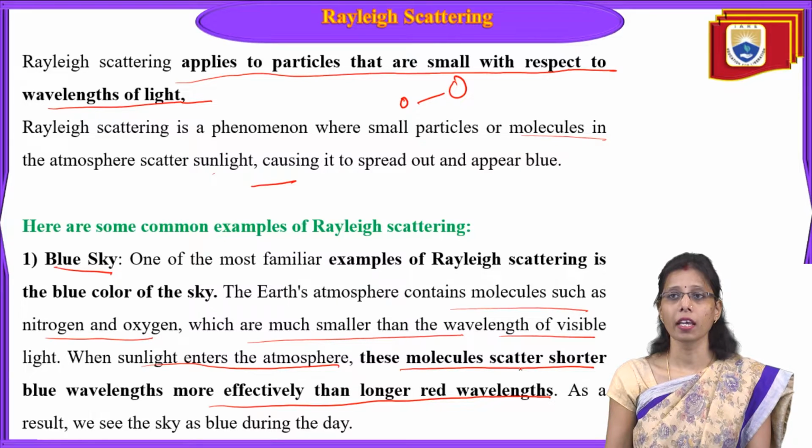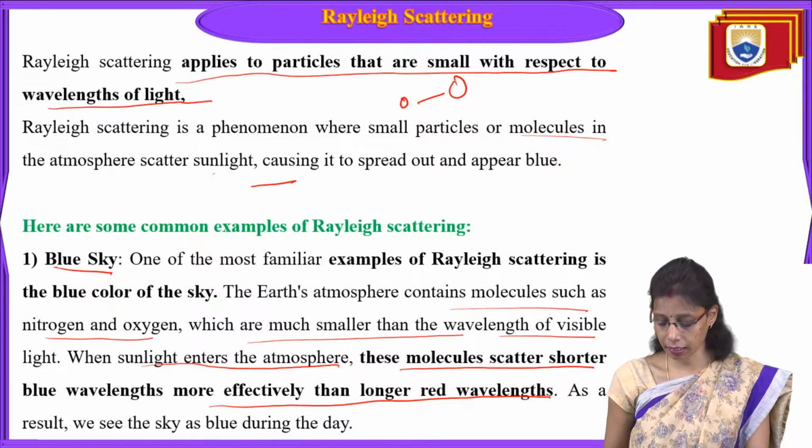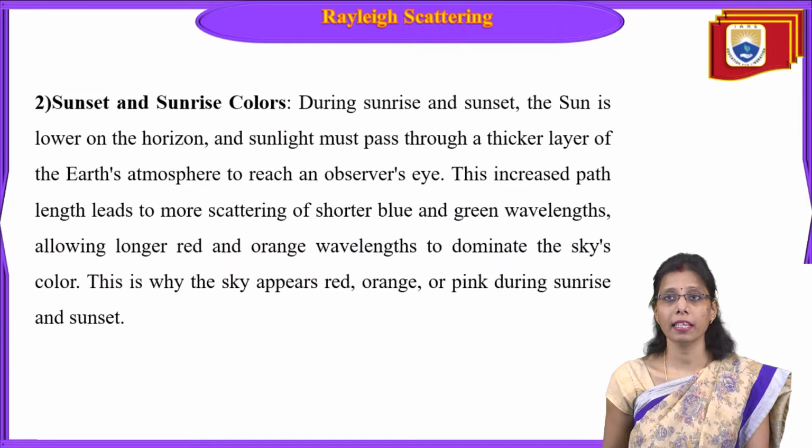This is what happens when the molecules scatter shorter blue wavelengths more effectively than the longer red wavelengths. That's the reason our eyes see the sky as blue, due to Rayleigh scattering.